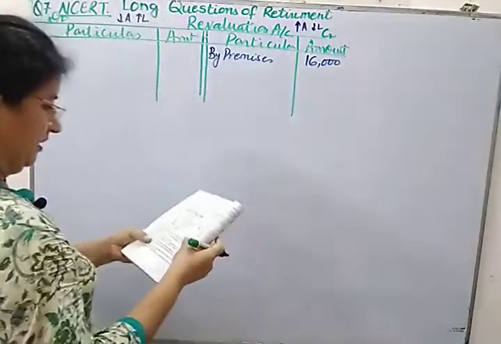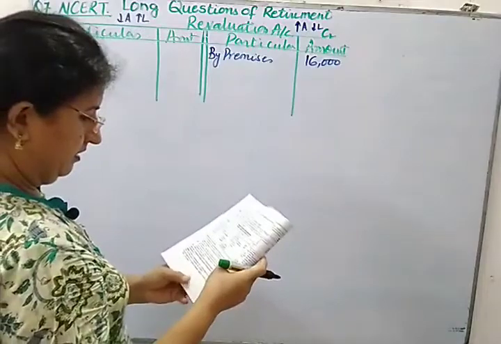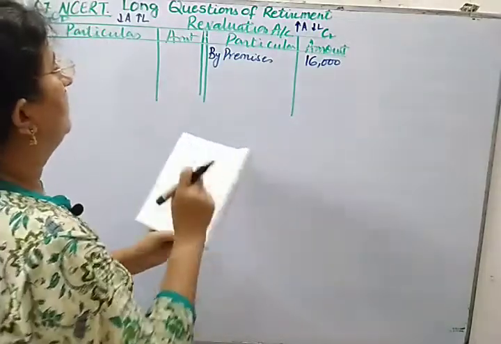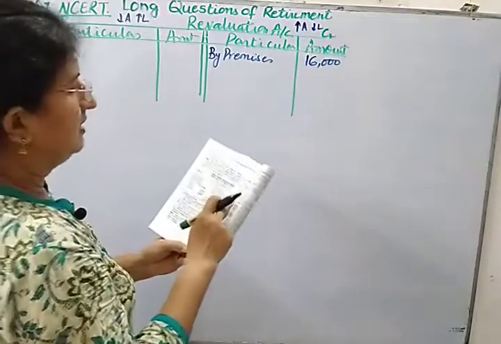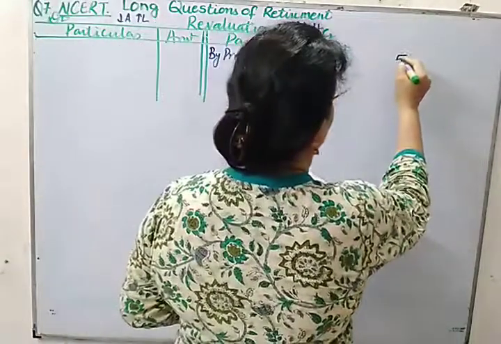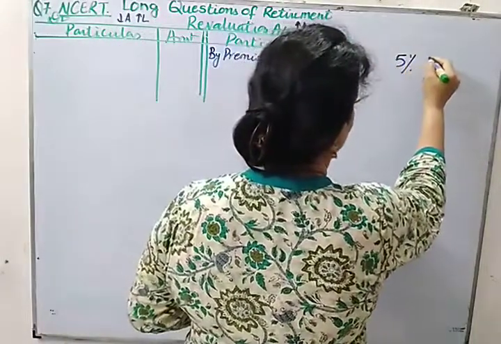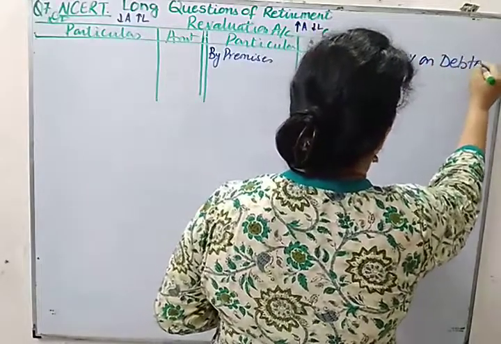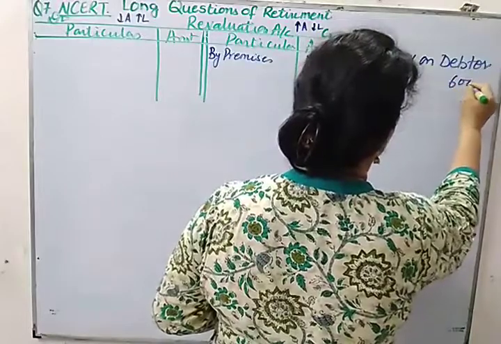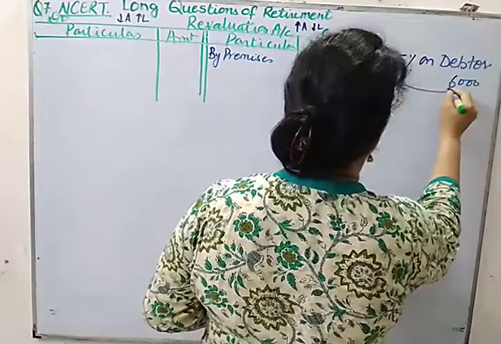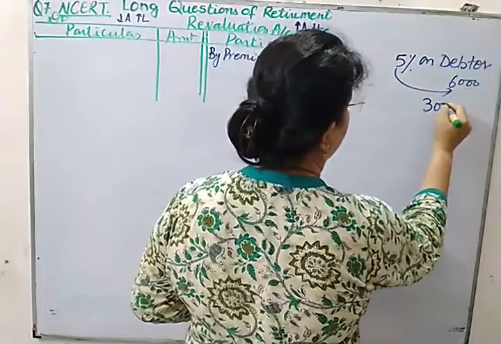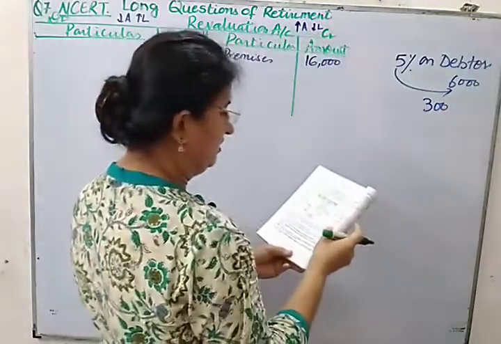20% of 80,000 will be 16,000. Now next, provision for doubtful debt is to be made 5% on debtors. The gross value of debtors is 6,000, so 5% on this will be 300. But how much is given in the balance sheet?